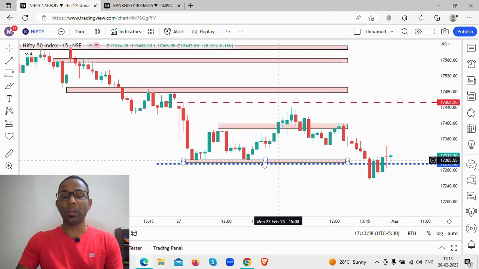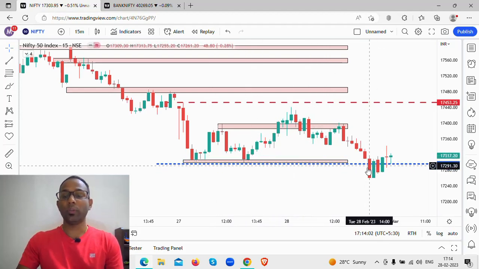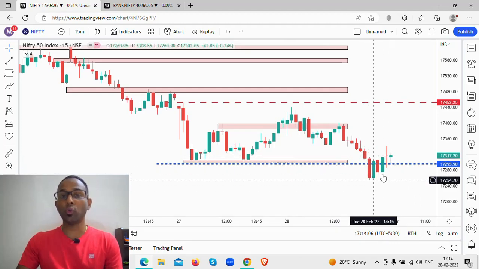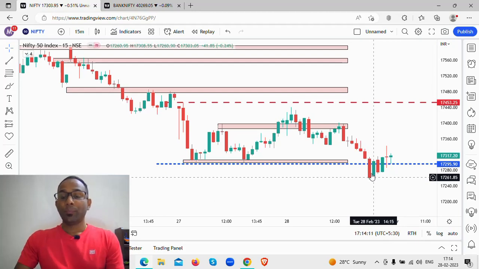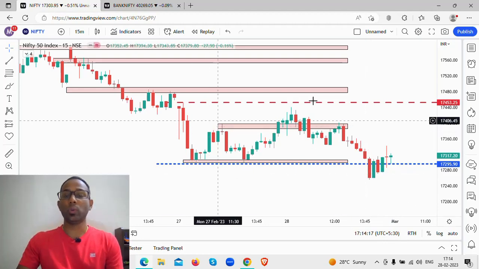And price came down to which level? To the previous day low as well as the support which we had marked, and this candlestick broke that level, but there was no follow through selling happening. So this could be a kind of bullishness, but we'll have to wait and see what is in store for tomorrow's market session. So this is what happened on Nifty.